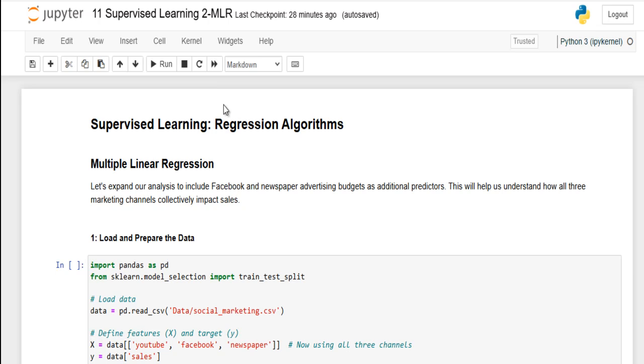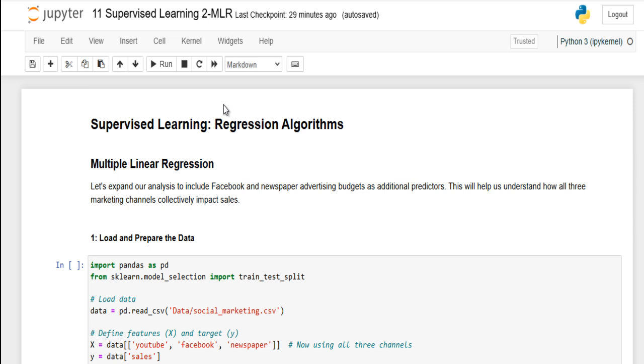Welcome back again. We want to continue from where we stopped. Last time we began supervised learning, and we looked at regression algorithms, starting with simple linear regression. So this time we want to look at